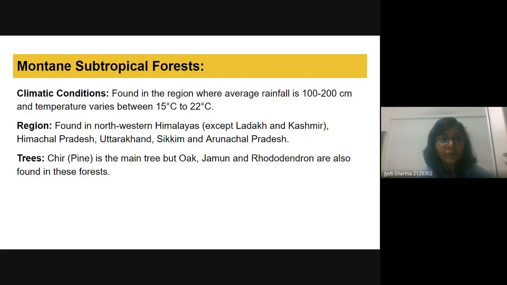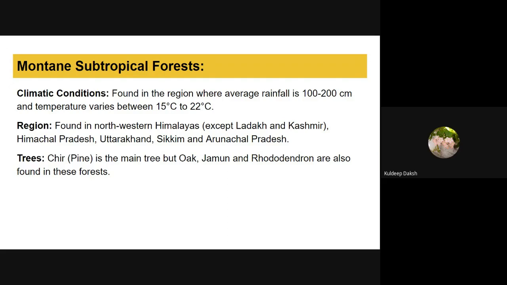These types of mountain subtropical forest we can find in Uttarakhand, Himachal Pradesh, Sikkim, and Arunachal Pradesh. And chir, the pine, is the main tree, but oak is also there. Can you tell me the scientific or botanical name of this pine, chir, and this oak, and this, Ma'am, jamun? Yes.